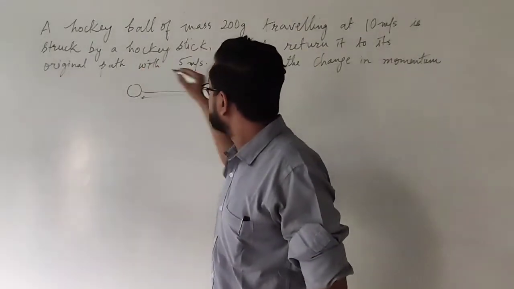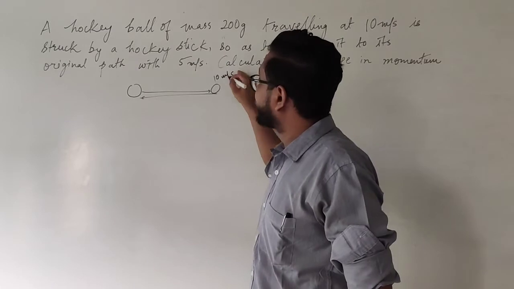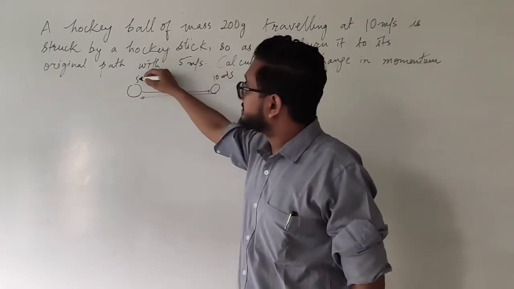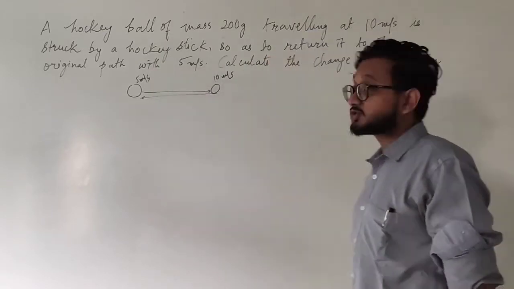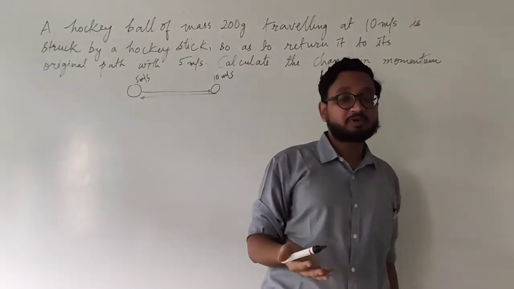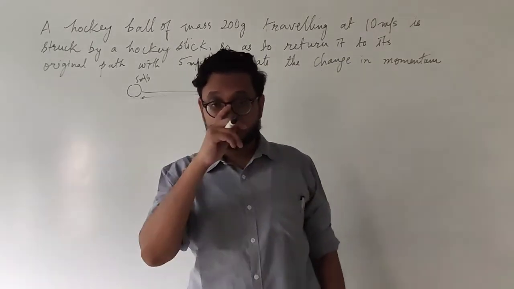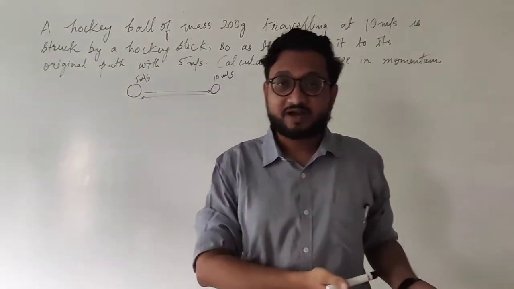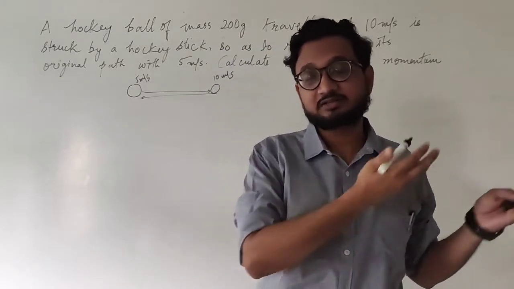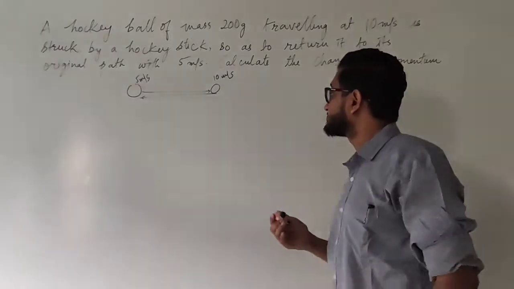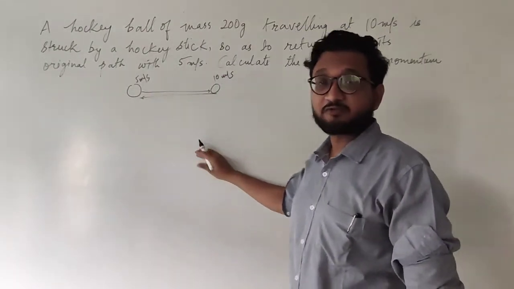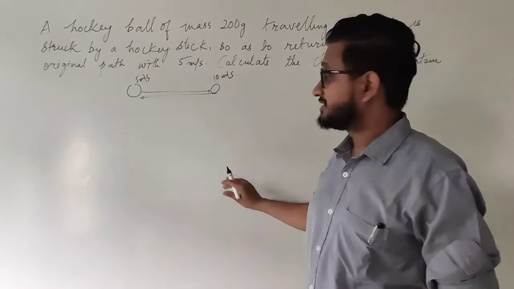The velocity was 10 meters per second, and when it is returned back, its velocity is 5 meters per second. So they are saying to calculate the change in momentum. So we simply need to calculate the change in momentum, that is finding the final momentum and initial momentum and subtracting the initial momentum from the final momentum.